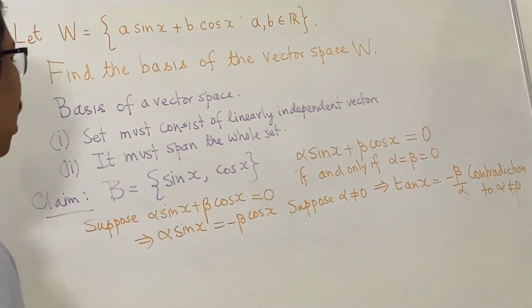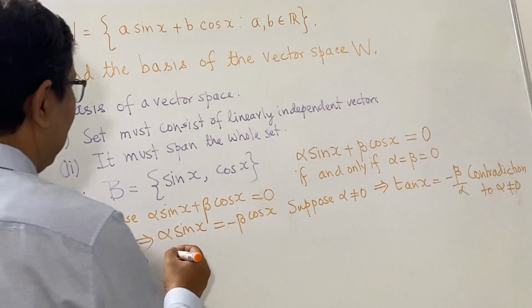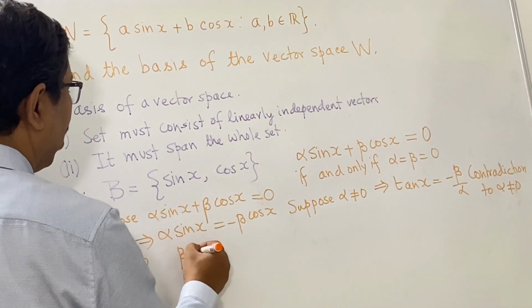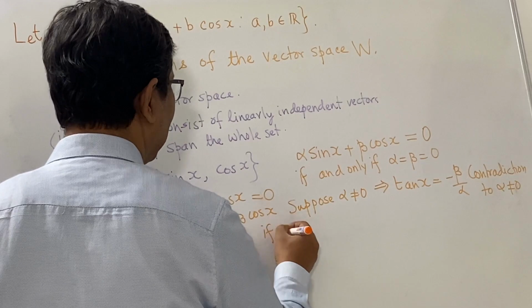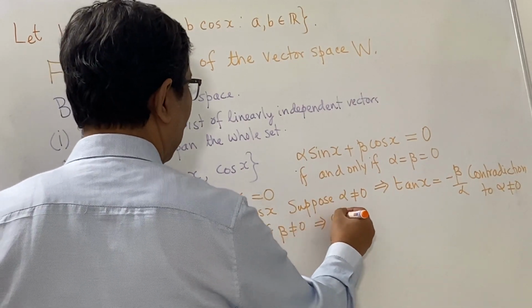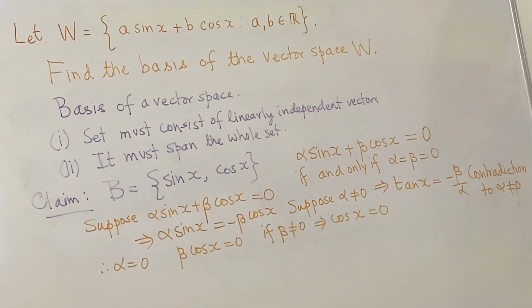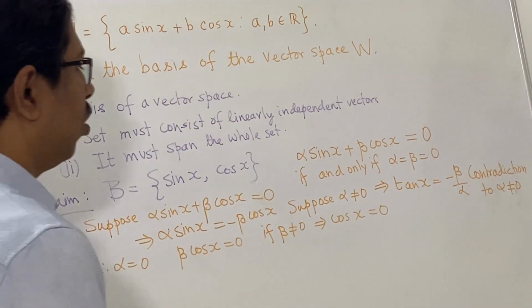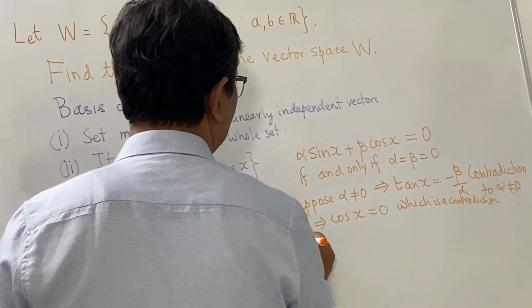Contradiction to what? Contradiction to alpha not equal to 0. So, alpha is 0. Now, if alpha is 0, then we have beta cos x equal to 0. Now, if beta is not equal to 0, then we get cos x equal to 0 for all x, because 0 is the 0 function here, which is a contradiction. So, therefore, beta is also equal to 0.